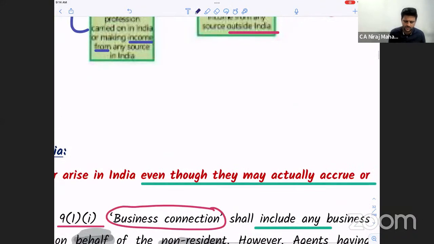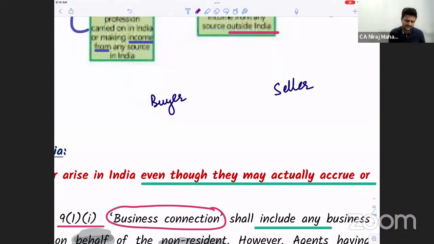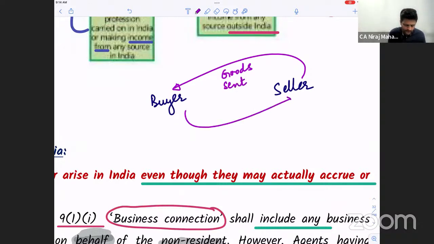But just for the sake of example, let us say, bacho, there is a seller, and obviously a buyer. Now pay attention, everybody. Now let us say the seller sent the goods. Generally, it works on credit. You know? The seller sent the goods, but the buyer did not pay the money. Clear to all of you? So who is obviously going to write it off as a bad debt? Whose expenditure is it? What does expenditure mean? Whose debit item is it? Seller. Very good.